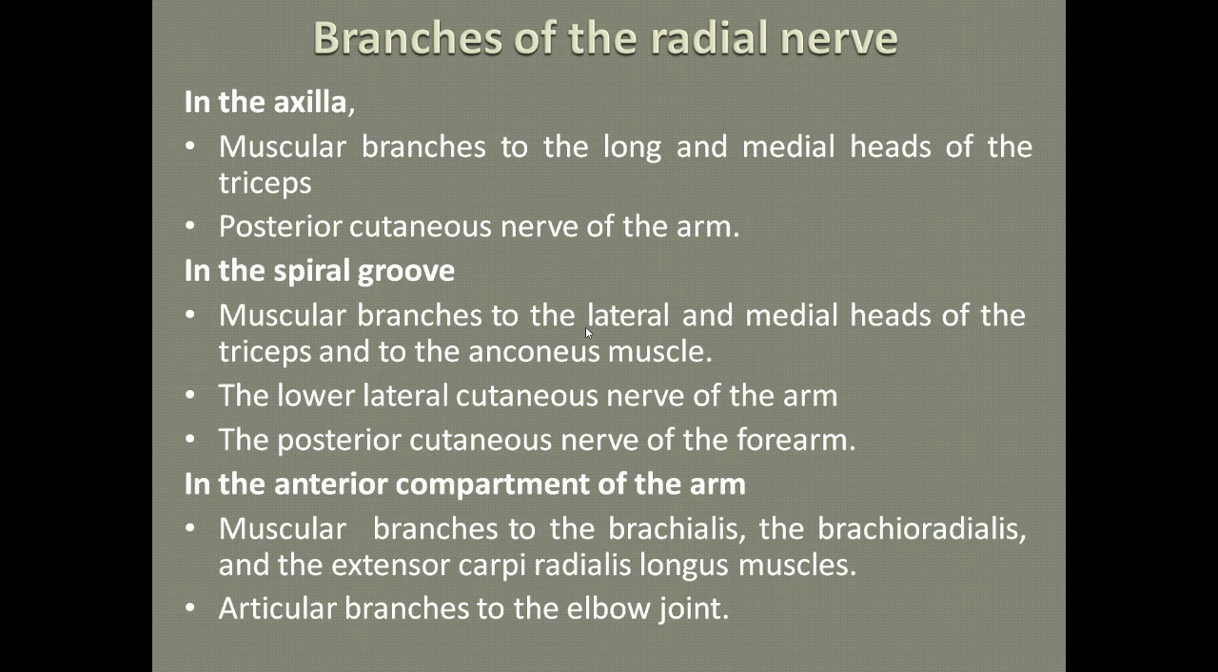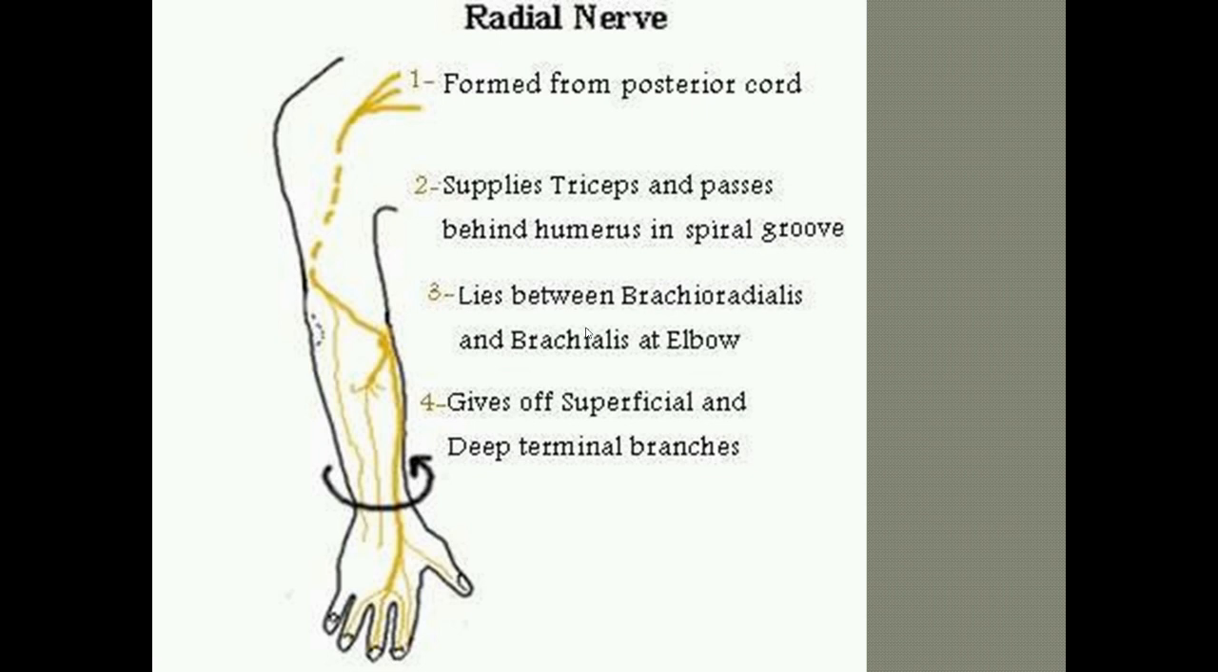In the anterior compartment of the arm, muscular branches supply the brachialis, brachioradialis and extensor carpi radialis longus muscles, and articular branches go to the elbow joint. So these are special branches that take origin from the radial nerve and supply different parts of the arm. So we can see the radial nerve, how it takes origin, how it supplies the whole arm, and how it ends.